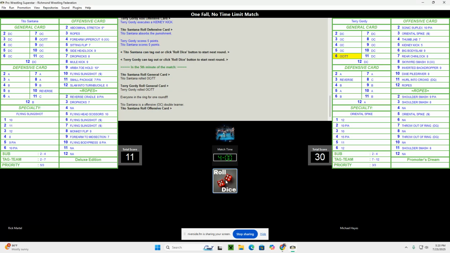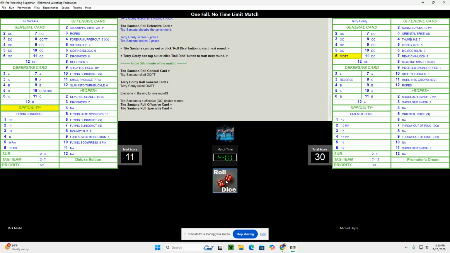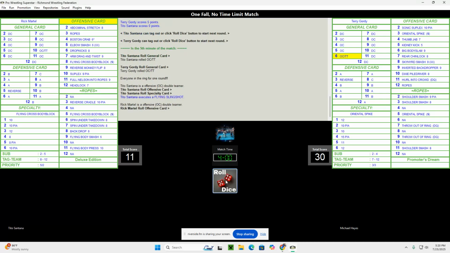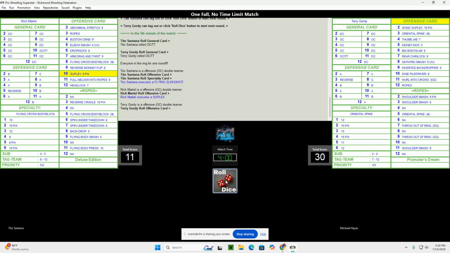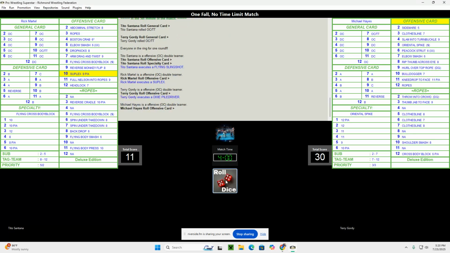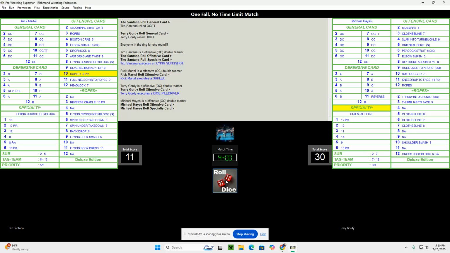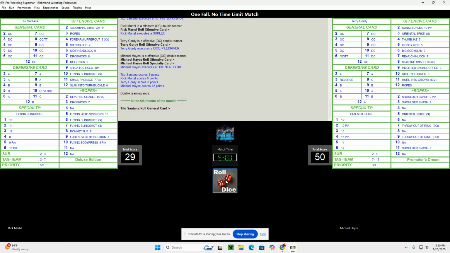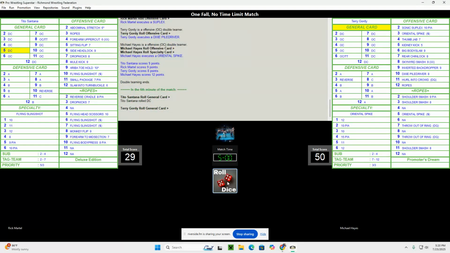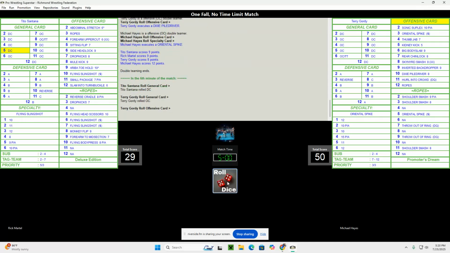Santana on offense. Oh, both are going with the tag team, so everybody is in the ring for this one round. Santana's going to roll on his specialty. He gets a flying slingshot, and Martel executes a suplex. Gordy is going for a Dixie pile driver. And finally, Michael Hayes goes on his specialty card, and he gets an Oriental Spike. You can see the scoring was pretty even, but it was Hayes who scored the most. So it's now 50-29, and we are going to continue on here.